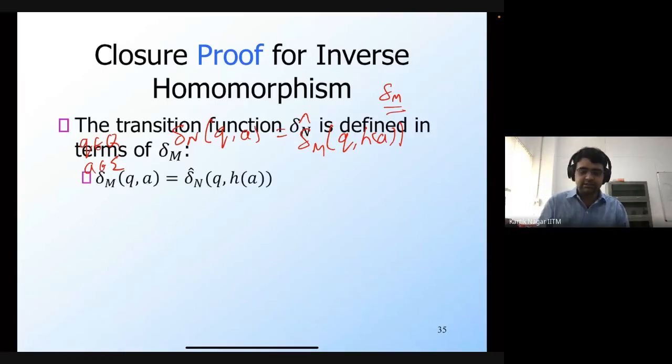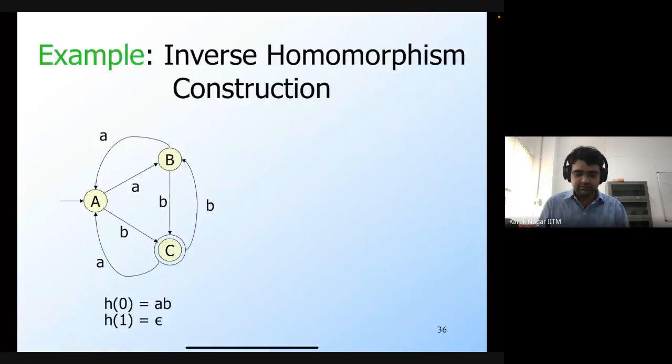So this delta m q comma a is defined to be delta hat n of q comma h of a. Let's do an example in order to make this more clear. Let's illustrate this inverse homomorphism construction using this example. This is the same homomorphism that you have considered before, where gamma is this language A comma B. So this is a DFA of the language L, which is in the alphabet AB.